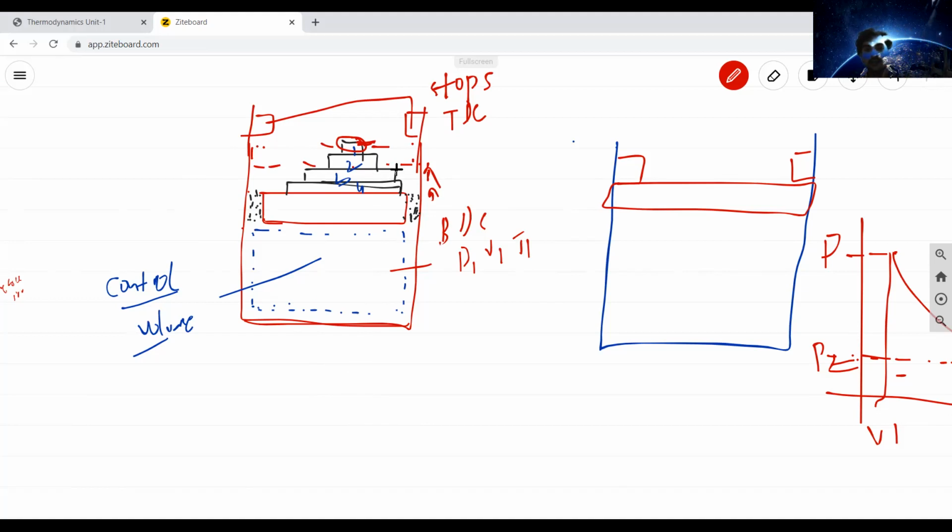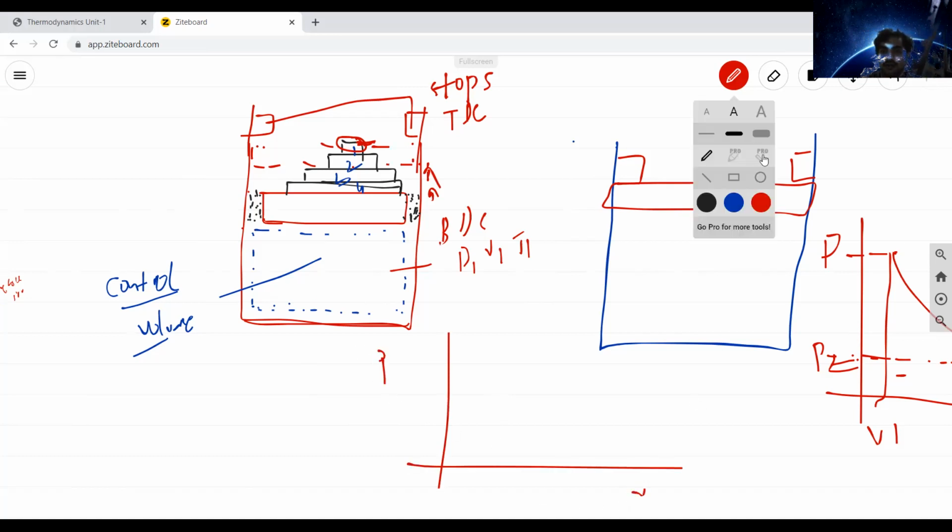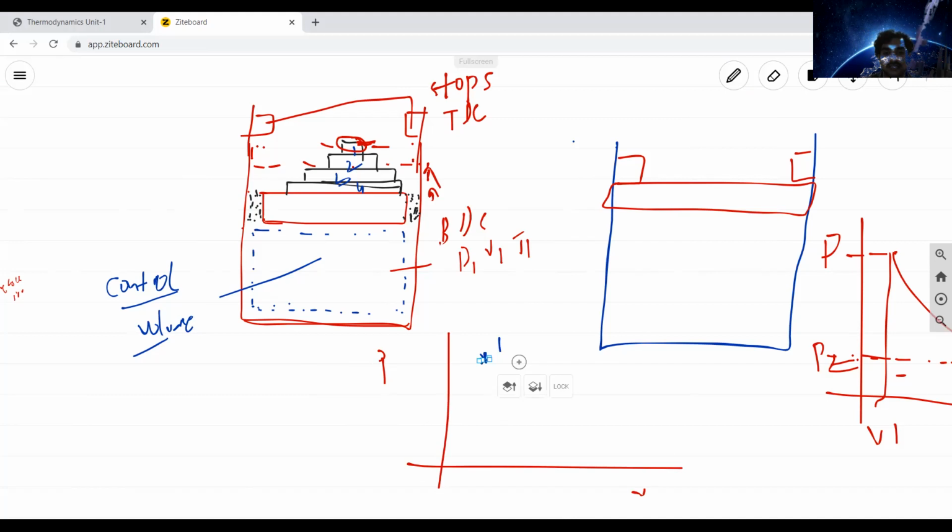For example, weight 1 is one system state, weight 2 is another state, weight 3 is another state, weight 4 is another state. See the pressure and volume diagram. Initially state 1, then a weight is removed, the piston displaces toward TDC by a small distance, and the properties vary.